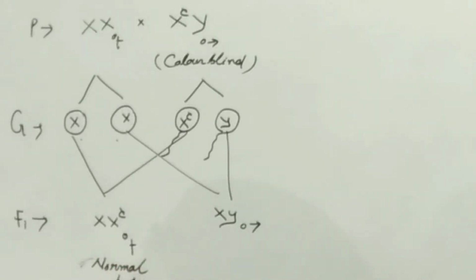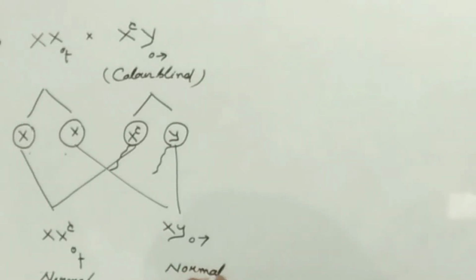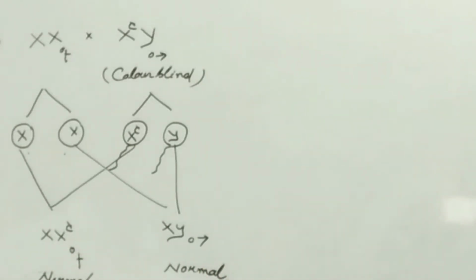It means that there is no appearance of symptoms of color blind, but they contain the defective color blind gene. That's why these are known as normal but carriers. But all the male individuals will be normal. This is the one condition.